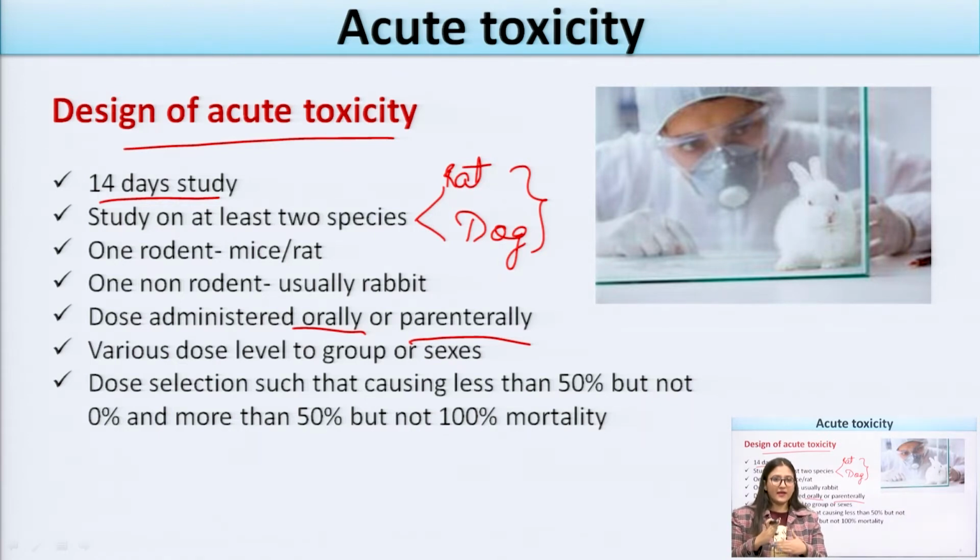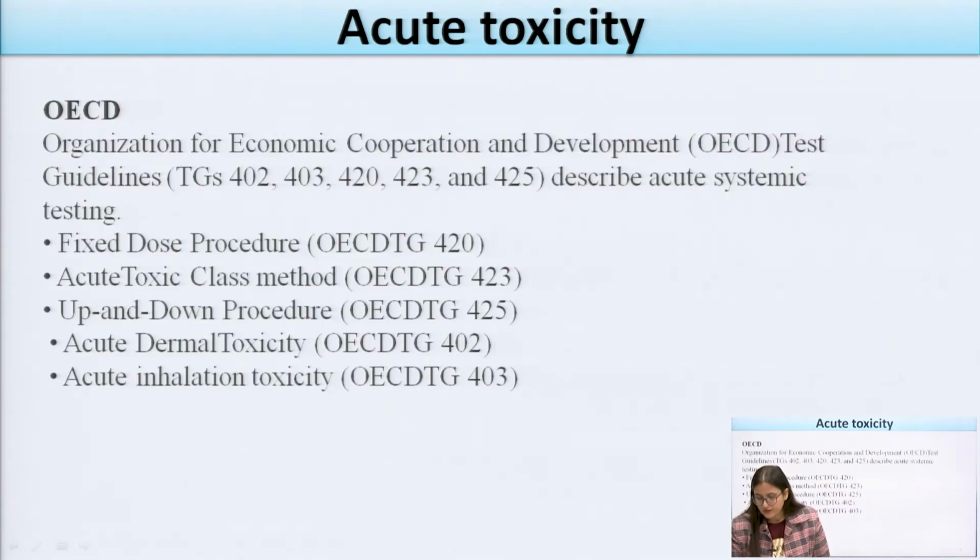So we can determine the starting dose of a drug, and beyond this, if we increase the concentration of the drug, it may produce side effects in the patient. The acute toxicity study can be used for dose selection such that it causes less than 50% death but not 0%, and more than 50% but not 100% mortality, from which we can determine the ED50 and the LD50.